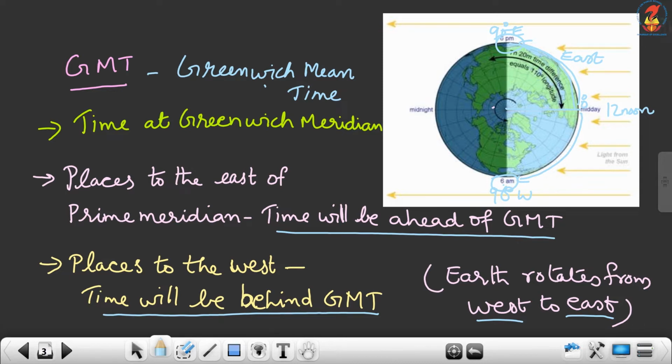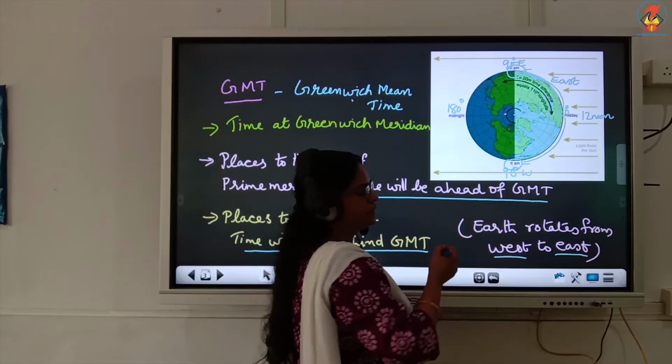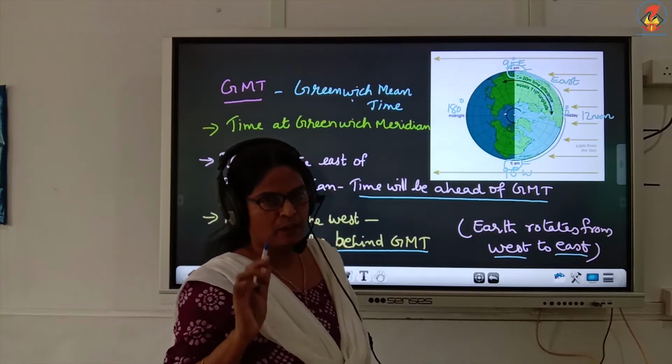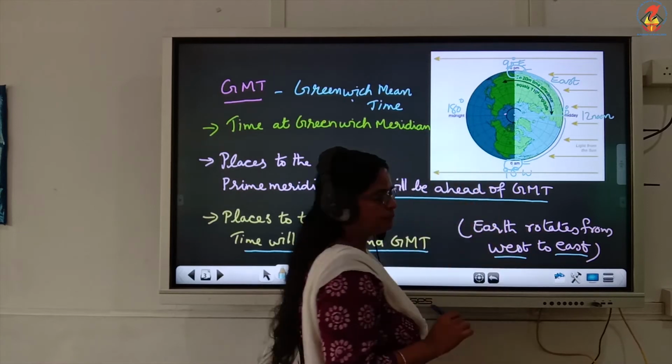And you can see this is the 180 degree longitude. Here the time is midnight. When there is midday on the prime meridian, it will be midnight at 180 degree longitude. Is that clear, children? 12 hours difference.